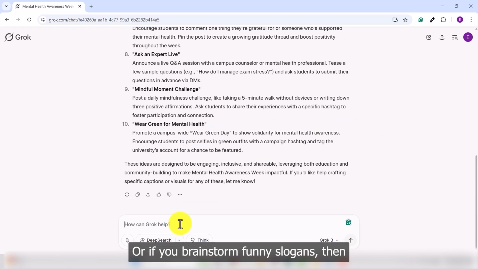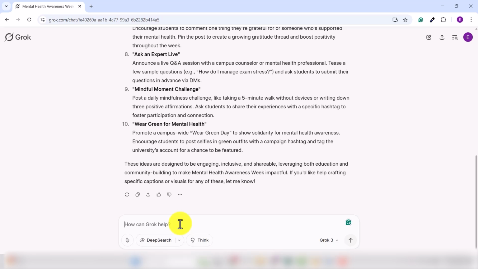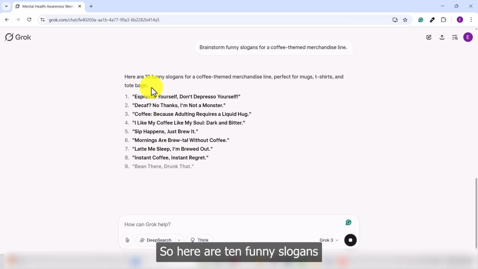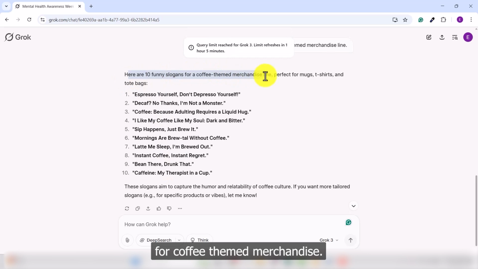Or if you want to brainstorm funny slogans, then you can just give it a prompt in here as: brainstorm funny slogans for a coffee themed merchandise line, and you can just press enter. So here are 10 funny slogans for coffee themed merchandise line, perfect for mugs, t-shirts, and tote bags.